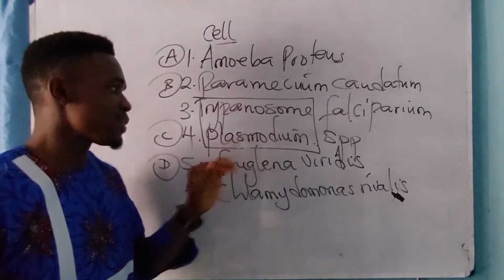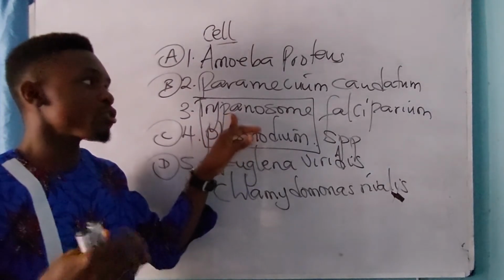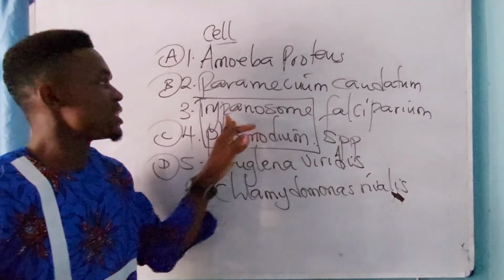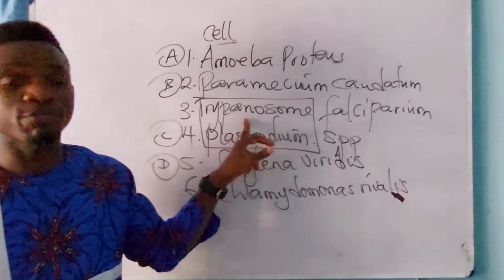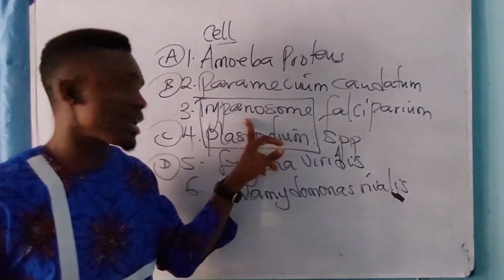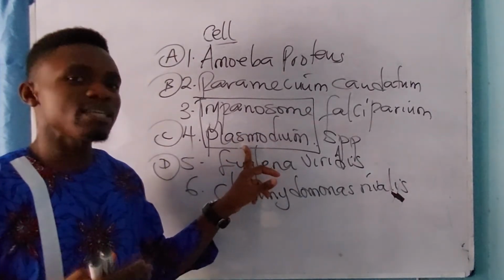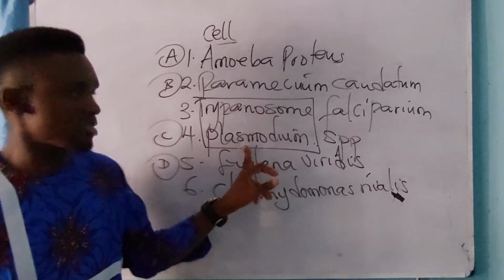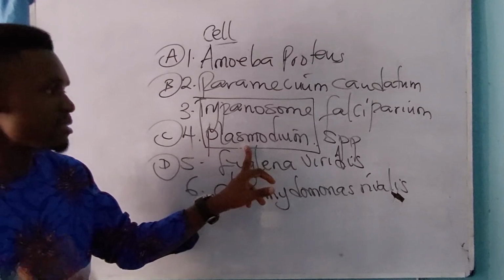Then the pathogen is what? Plasmodium. Now, sleeping sickness, which is called trypanosomiasis, is caused by what? Trypanosome. And the vector is what? Housefly. The vector is housefly. Now, the causative agent of river blindness, called onchocerciasis, is what? Onchocerca species. Please take note of this.